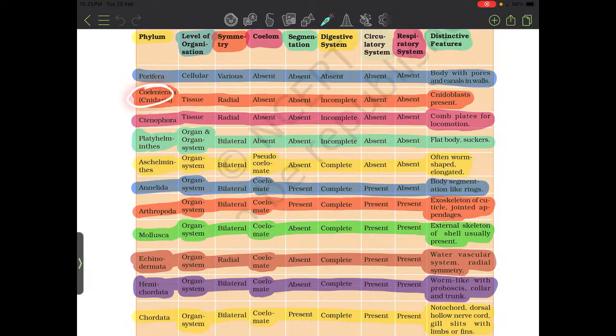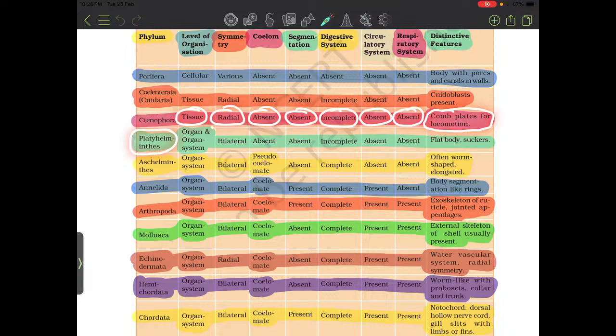Coelenterata, Cnidaria. Level of organization: tissue. Symmetry: radial. Coelom absent, segmentation absent, digestive system incomplete, circulatory system absent, respiratory system absent. Distinctive feature: cnidoblasts present. Ctenophora. Level of organization: tissue. Symmetry: radial. Coelom absent, segmentation absent, digestive system incomplete, circulatory system absent, respiratory system absent. Distinctive feature: comb plates for locomotion.